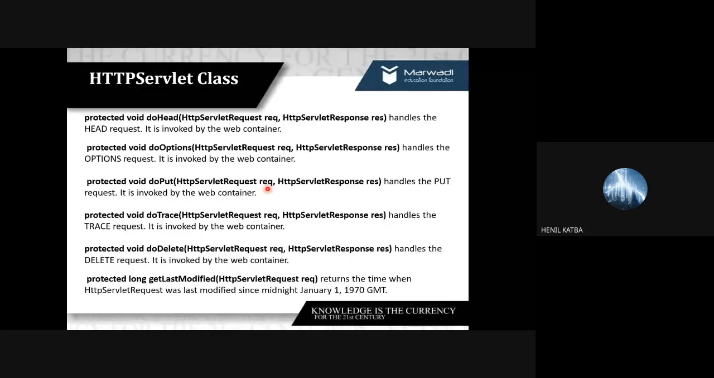Anyone? Those who are in class, those who are online. What's your name? Neil. Neil is saying data will be visible in the get method. It's right. Data will be visible in the get method, whereas in post, data will not be exposed in the URL bar. That's a major difference.